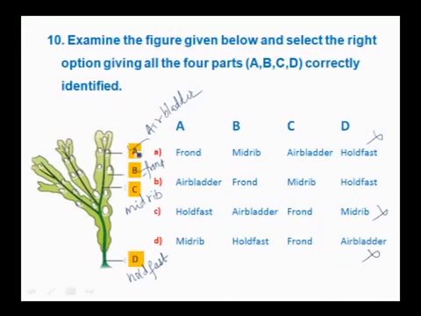The correct option is air bladder, frond, mid-rib, holdfast. This is an example of brown algae called Fucus, where these air bladders help it to float on the surface of the water. So the correct labeling of this diagram is option B, which is air bladder, frond, mid-rib and holdfast.